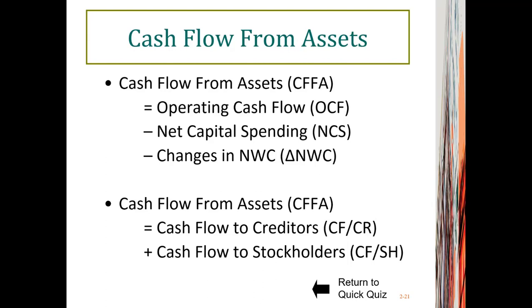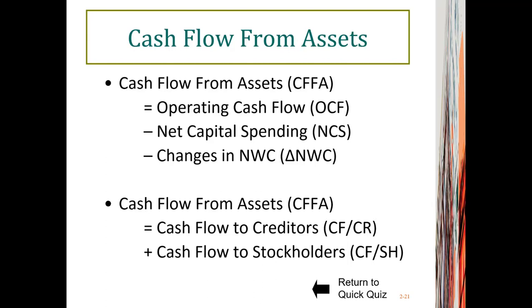So as far as cash flow goes, there are many different concepts. The first one is cash flow from assets, which equals operating cash flow minus capital expenditure, or net capital spending, minus change in net working capital.